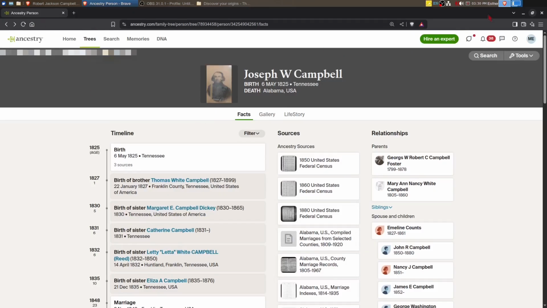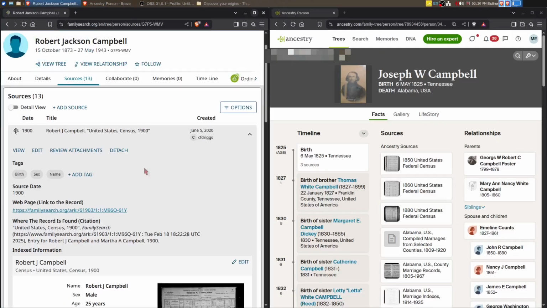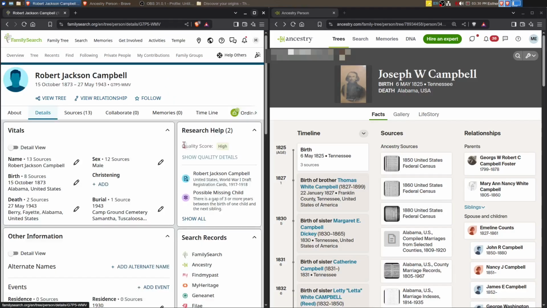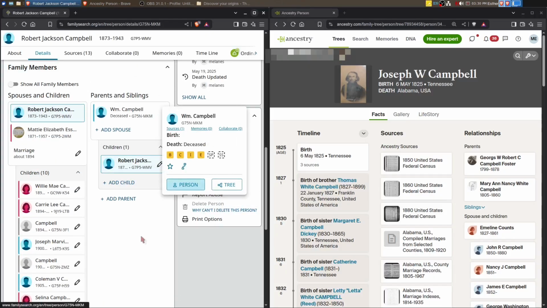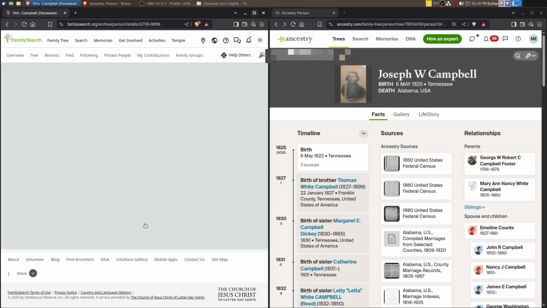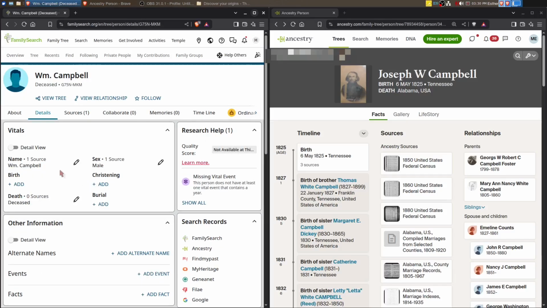All right, I think I'm going to go ahead and put them together. So this is how we're going to do it. This William Campbell was created because of a death record where William Campbell was listed as his father.